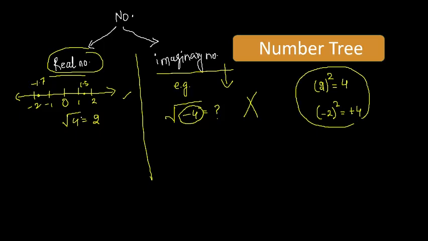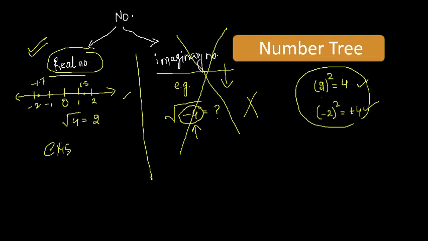Now, this imaginary number is not useful for our examination. We have to work only on real numbers because these numbers exist, right?